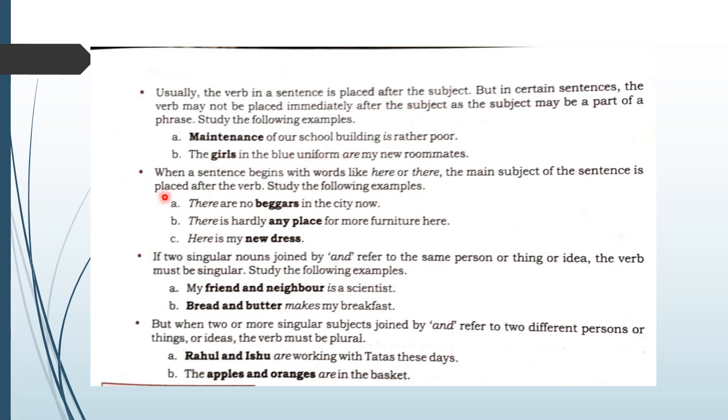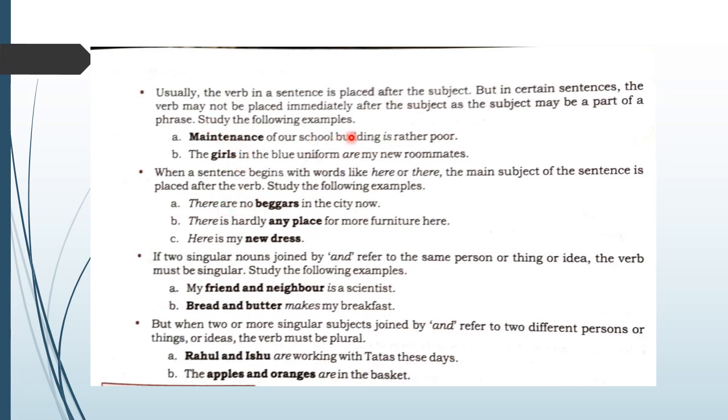Okay. Now next point: when a sentence begins with words like here or there, the main subject of the sentence is placed after the verb. Children, sentence: there are no beggars in the city now. Here the sentence is beginning with the word there. The main subject is beggars. But it is not put at the beginning of the sentence, because we have the word there. So it is put after the verb are.